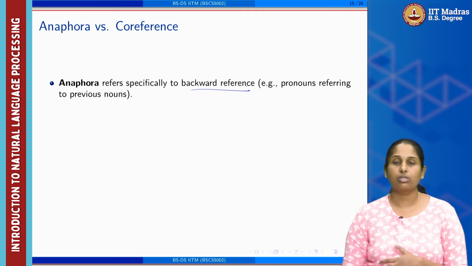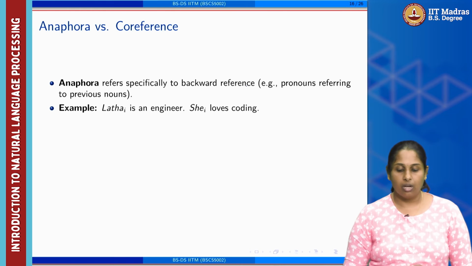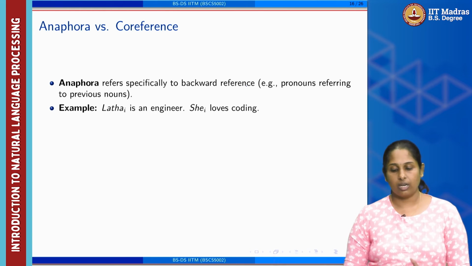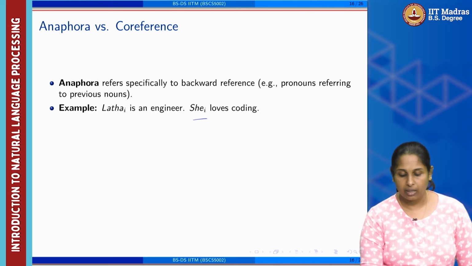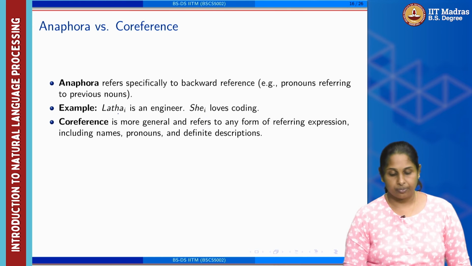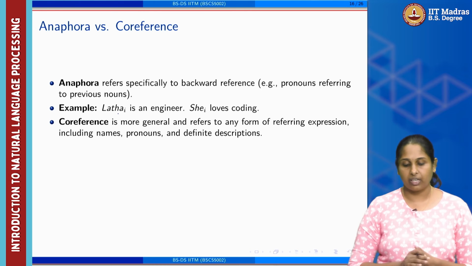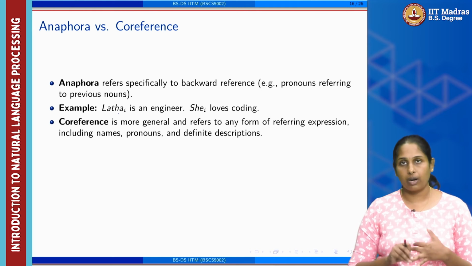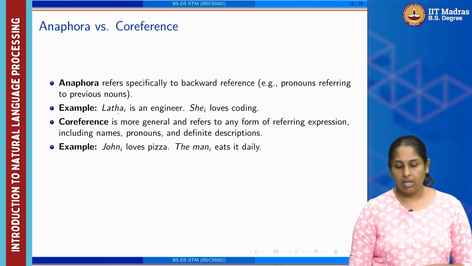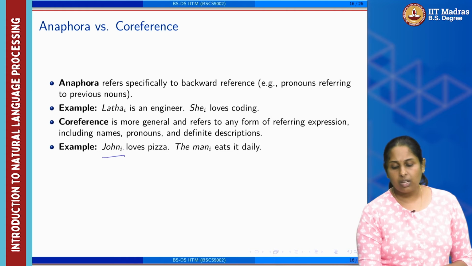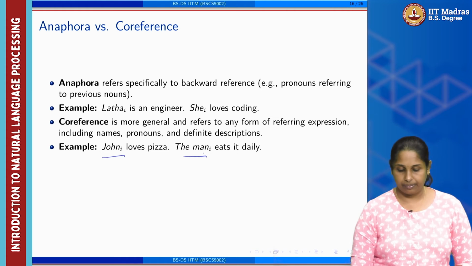Now the difference between anaphora and coreference: anaphora always refers back, a backward reference, right? So the pronouns refer to previous nouns. As we see, Lata is an engineer, she loves coding. So now she and Lata are interconnected. Coreference is more general, and it refers to any form of referring expression including names, pronouns and definite descriptions. So here it creates the chain of information. So, John loves pizza, the man eats it daily.